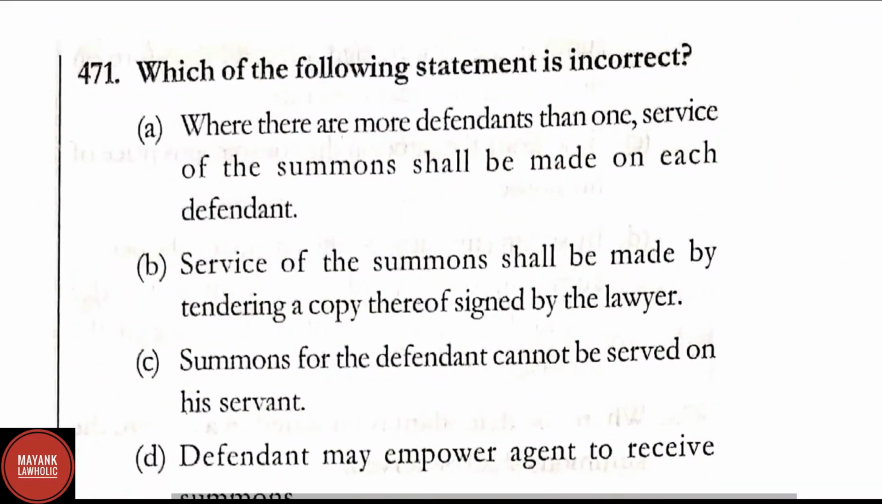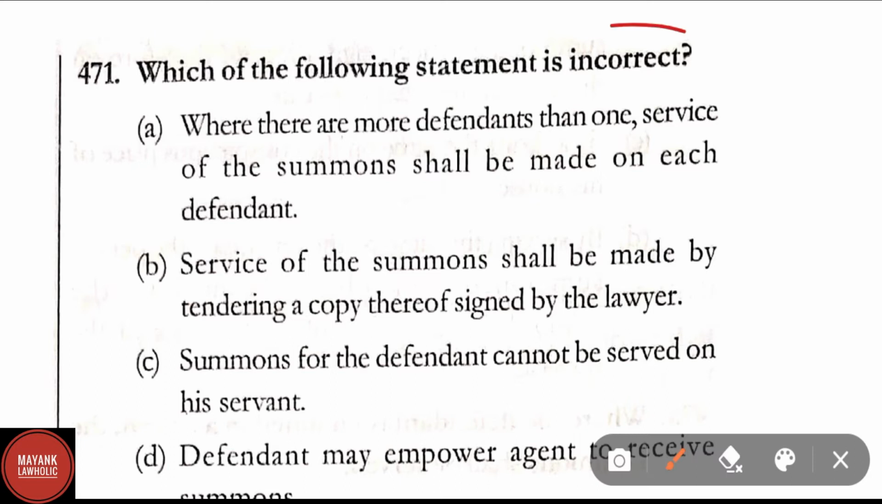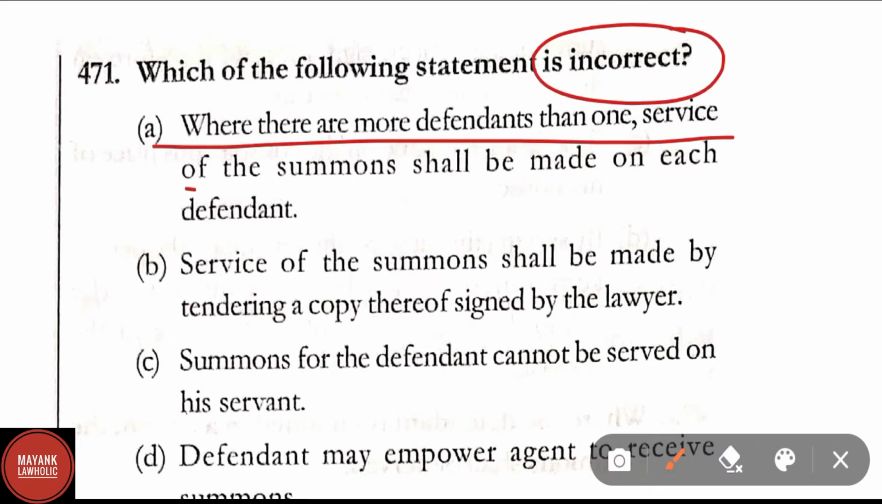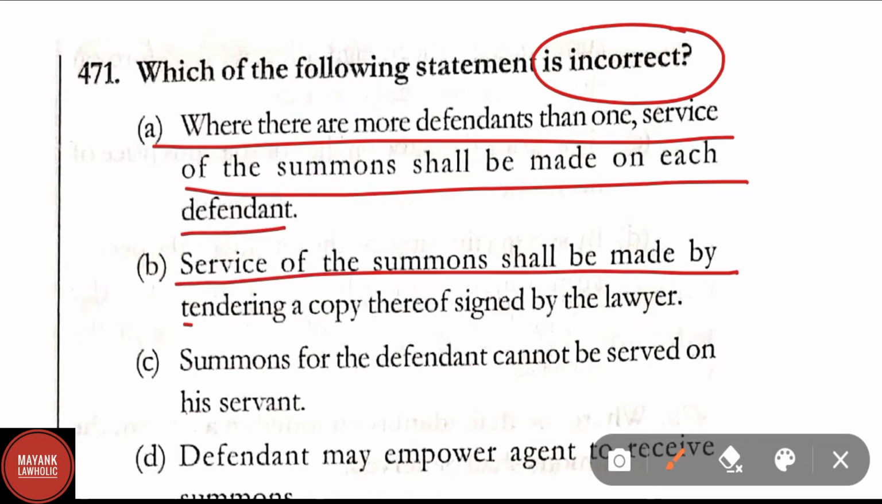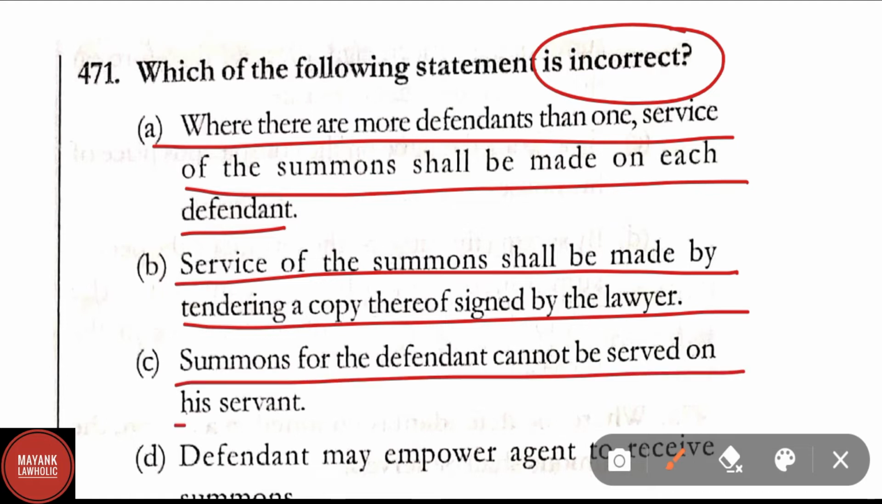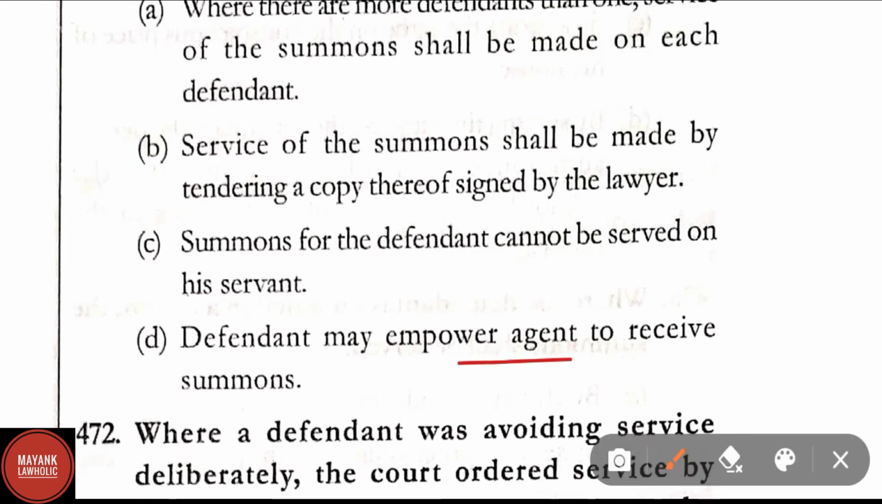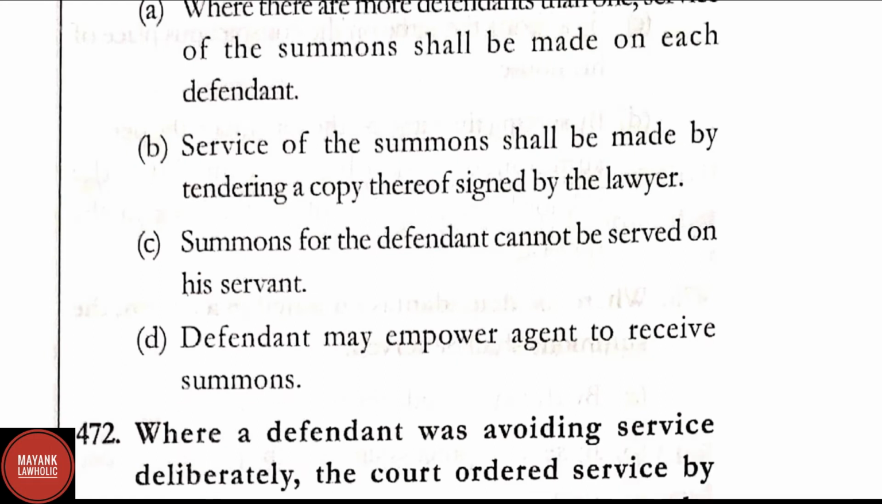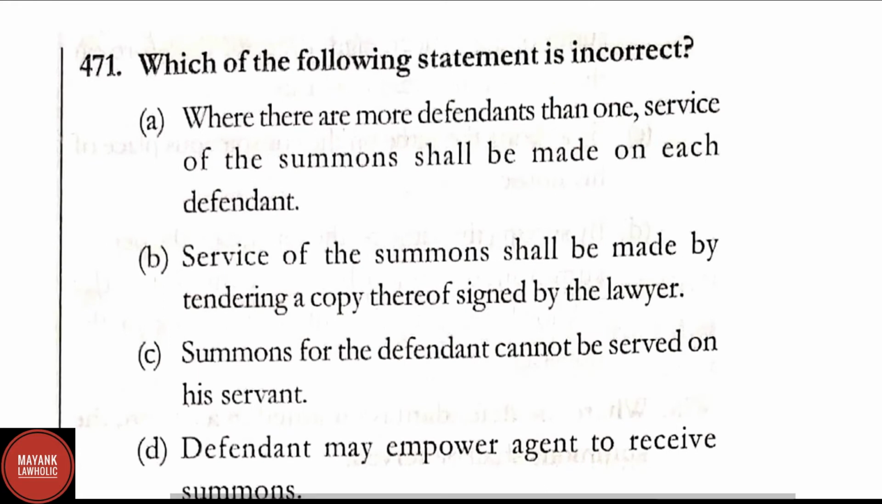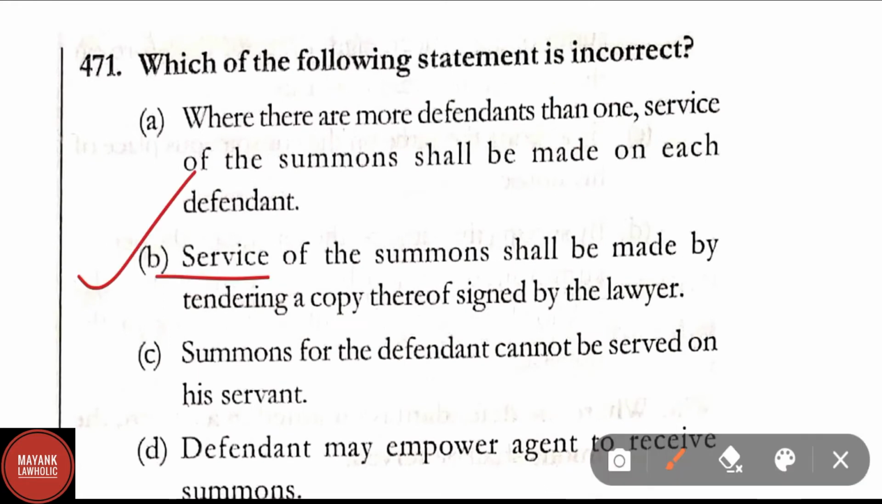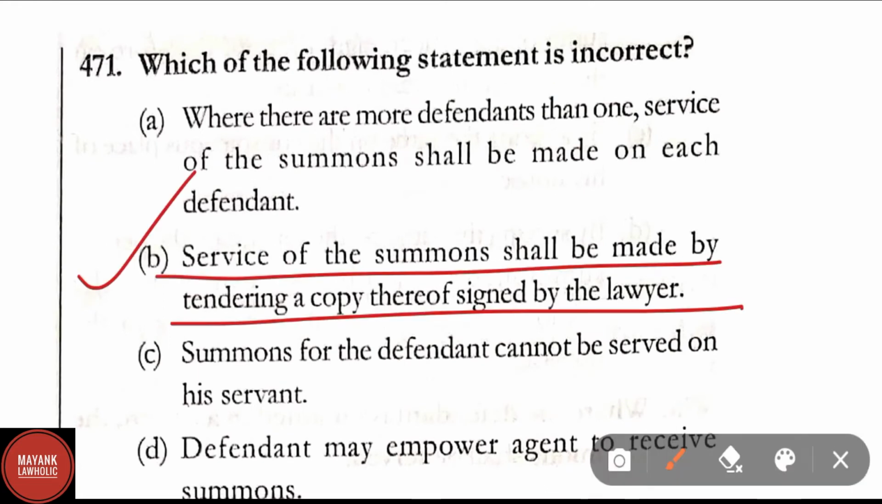Question number 471. Which of the following statements is incorrect? Option A, where there are more defendants than one, service of the summons shall be made on each defendant. Option B, service of the summons shall be made by tendering a copy thereof signed by the lawyer. Option C, summons for the defendant cannot be served on a servant. And option D, defendant may empower agent to receive summons. Here in question number 471, correct answer is option B, that is service of summons shall be made by tendering a copy thereof signed by the lawyer is incorrect.